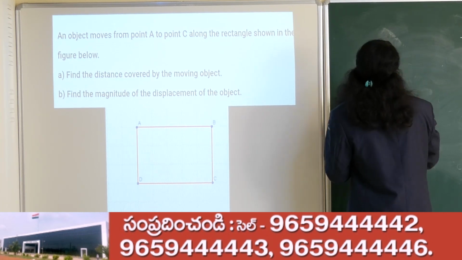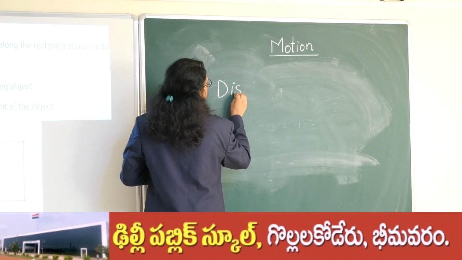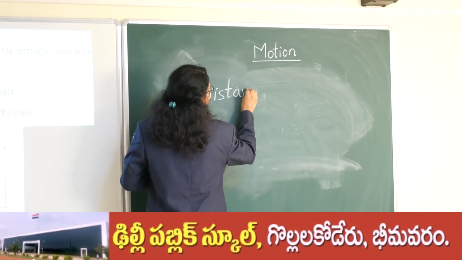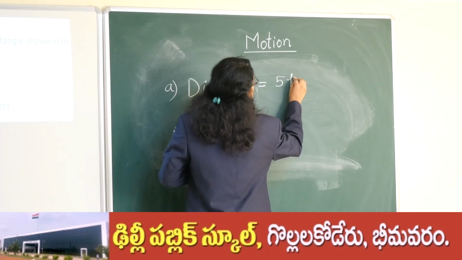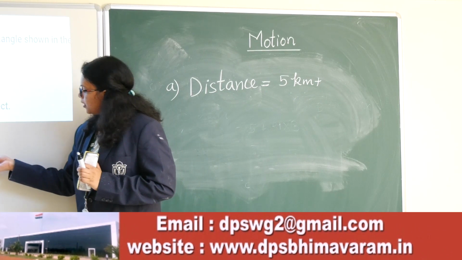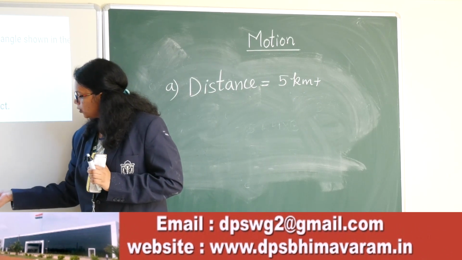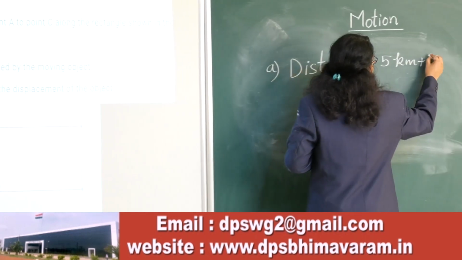So the distance is 5 kilometer plus, here if I see 1, 2, 3, that is from B to C it is 3 kilometer.